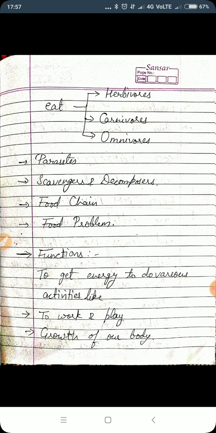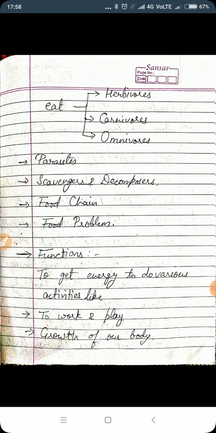Okay, so why do we eat food? Yes, your answer must be for energy. You are exactly correct. For energy, we eat food. But my question is, when you have your food, do you directly get your energy or just after that? No, never. When you eat food, what happens? The food gets digested first in your digestive system. After that, the digested food will go into your blood through the capillaries. The blood will transfer this digested food to all the cells.